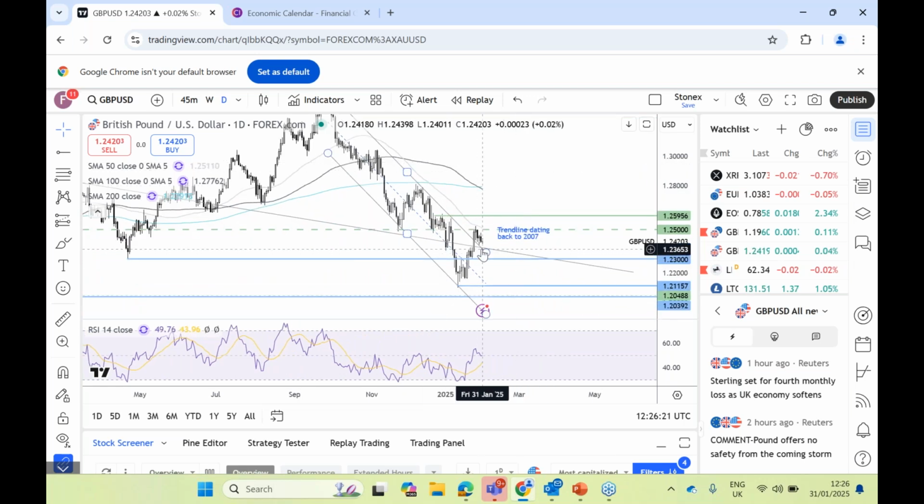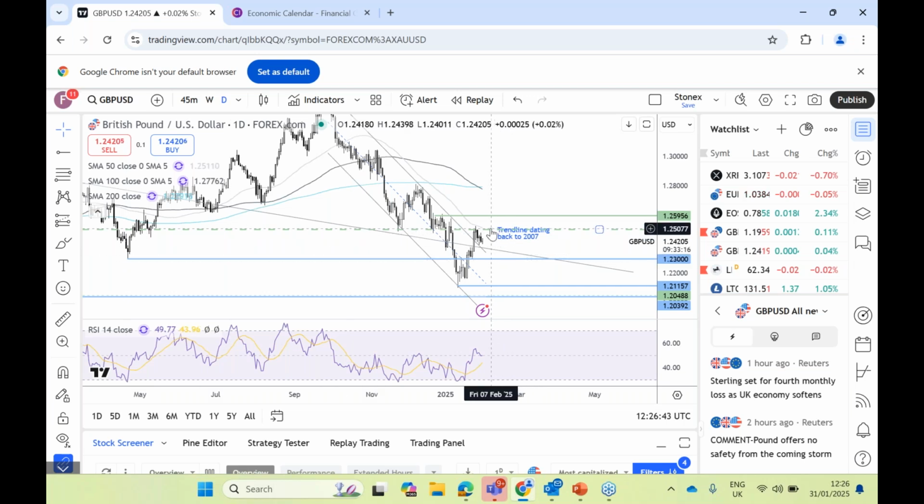So that's going to be a key area around there, the 123.70. That is the falling trend line, the upper band of the falling channel. It's also this trend line dating back to 2007. Below there, this level here, 123, which is the low from April last year, could be offering support.